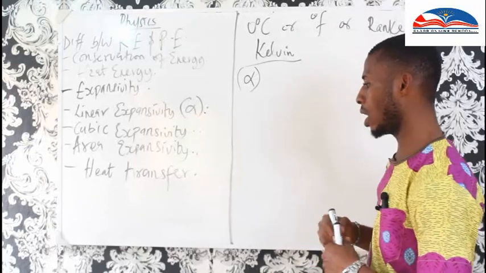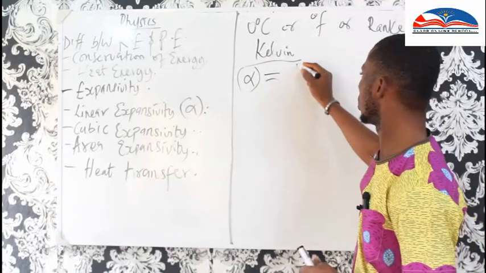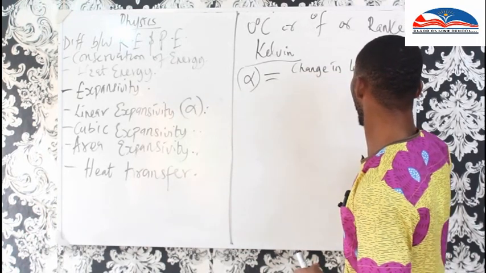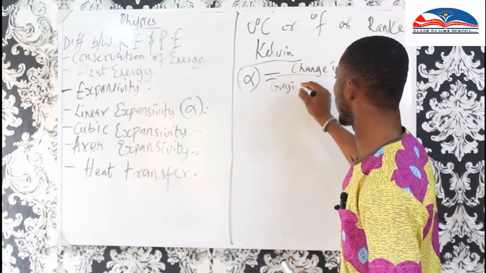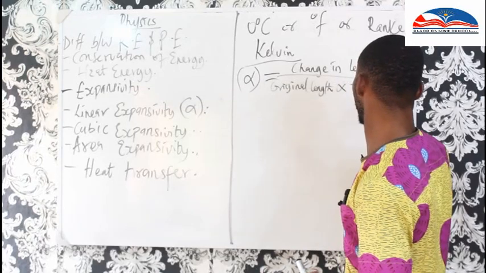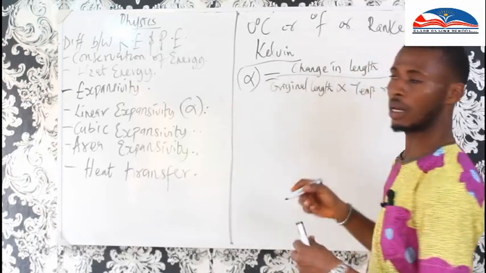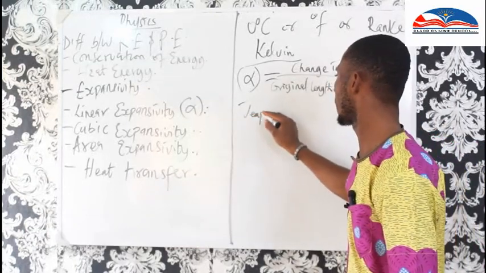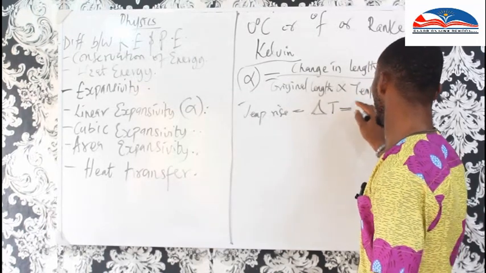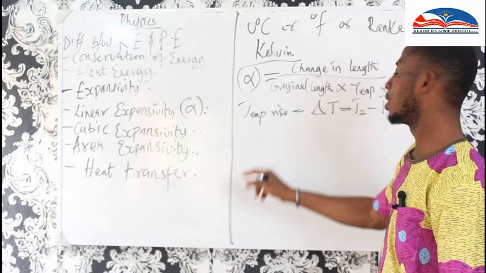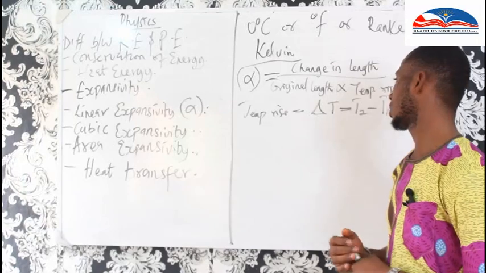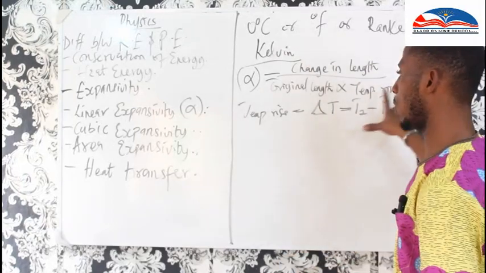The formula is change in length all over original length times temperature rise. Temperature rise equals change in temperature, which is T2 minus T1, with temperature in Kelvin.